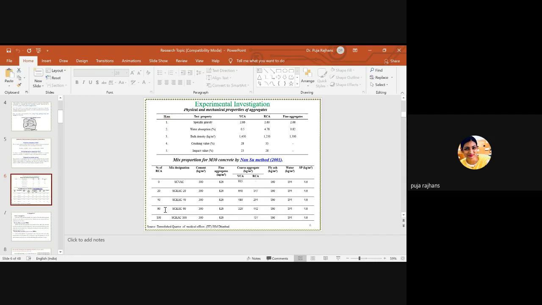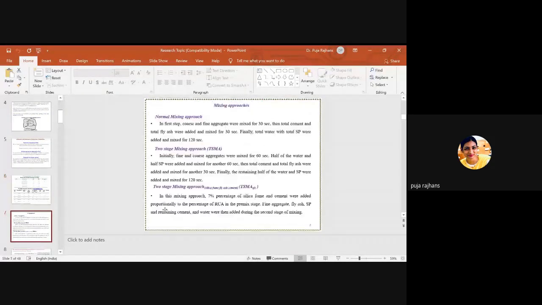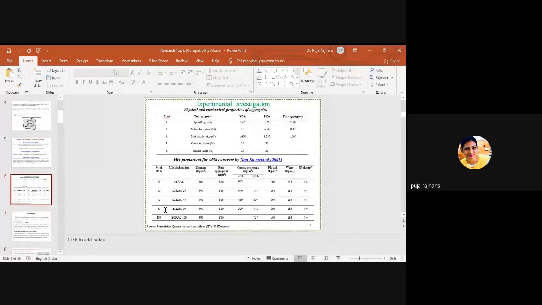You can use recycled aggregate from different sources and compare all the properties, but my source is the same for all the mechanical and durability properties which I am going to find out. So this is the mix proportion for M30 concrete.